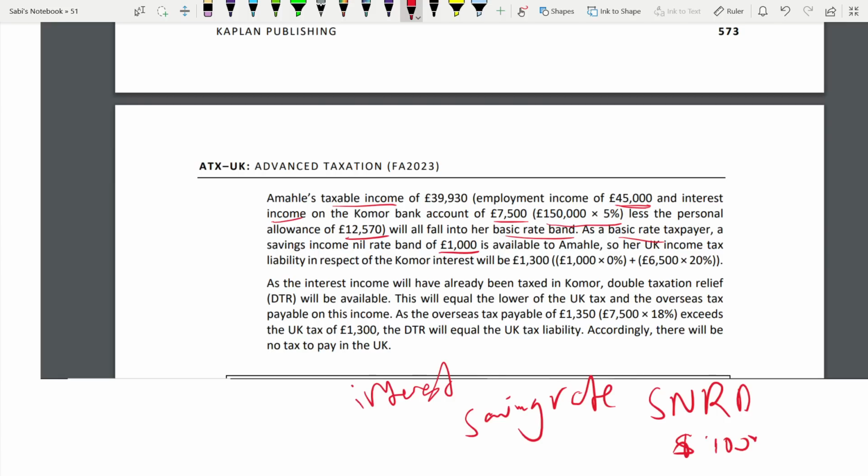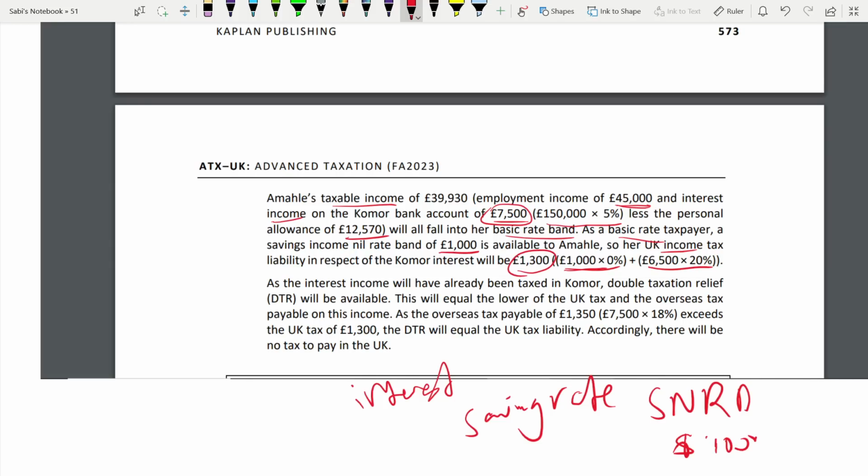So how much will be her UK income tax? 1,000 of savings at 0%. See, her savings income is 7,500. Interest is her savings income only. First 1,000 at 0%. That is the nil rate band, and remaining 6,500 at 20% because basic rate. So 1,300. Done.